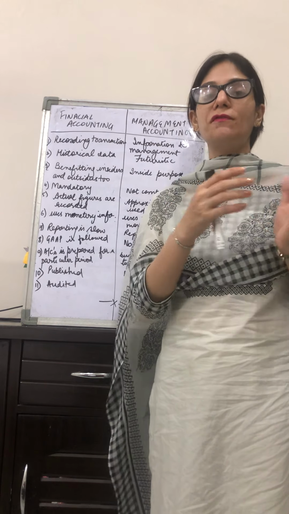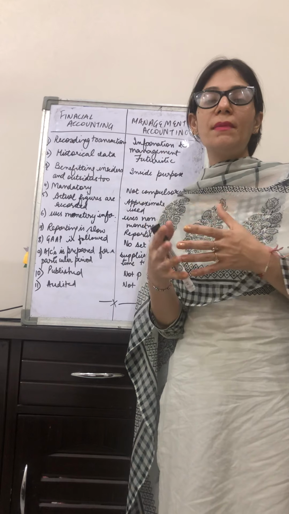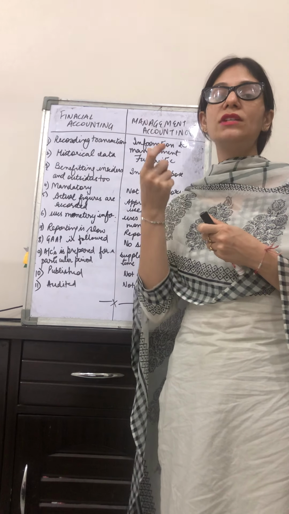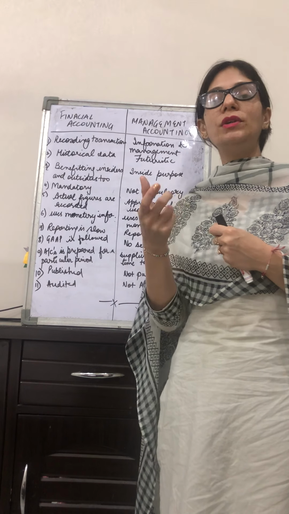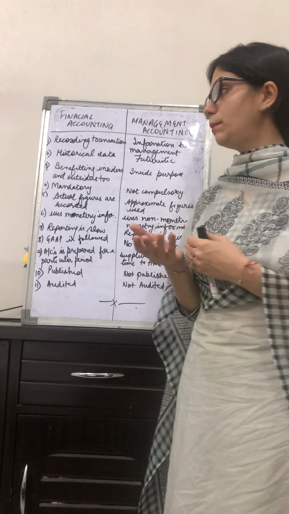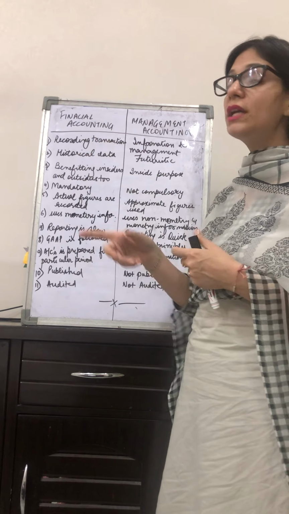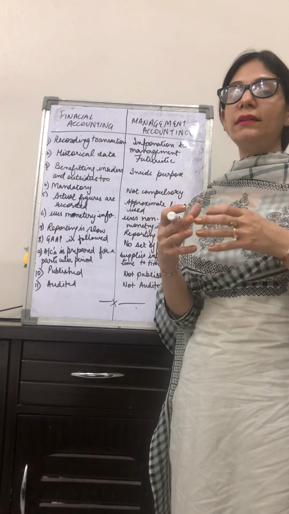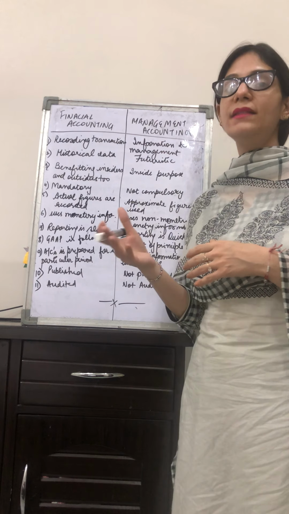The values taken from the financial accounts are put into those formulas, and those formulas give out some arithmetical expression, which makes out some results, the approximate or final values or the actual figures they show you, and with the help of that, you take the decision whether your organization is going in a favorable path or an unfavorable path. So basically, all the information collected from the financial accounting gets molded into the formulas, and with the help of those formulas, that information is provided to the management for taking future plans and decisions.